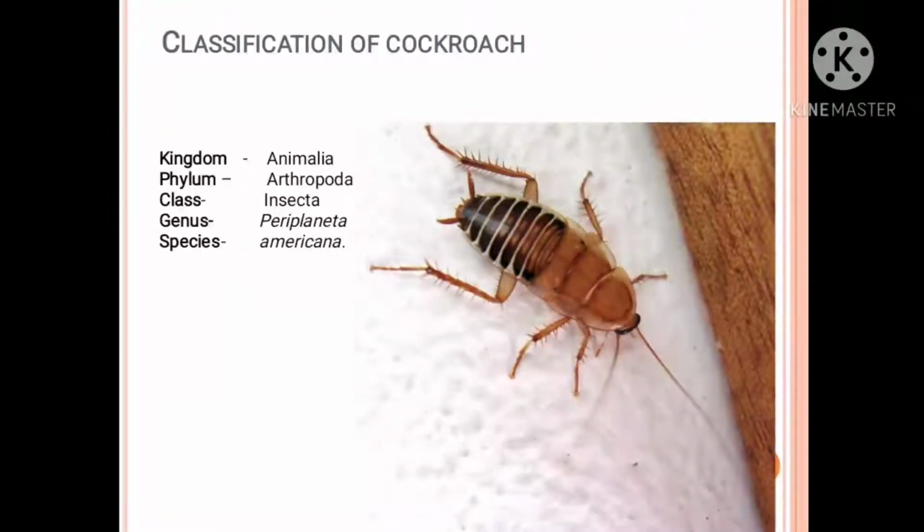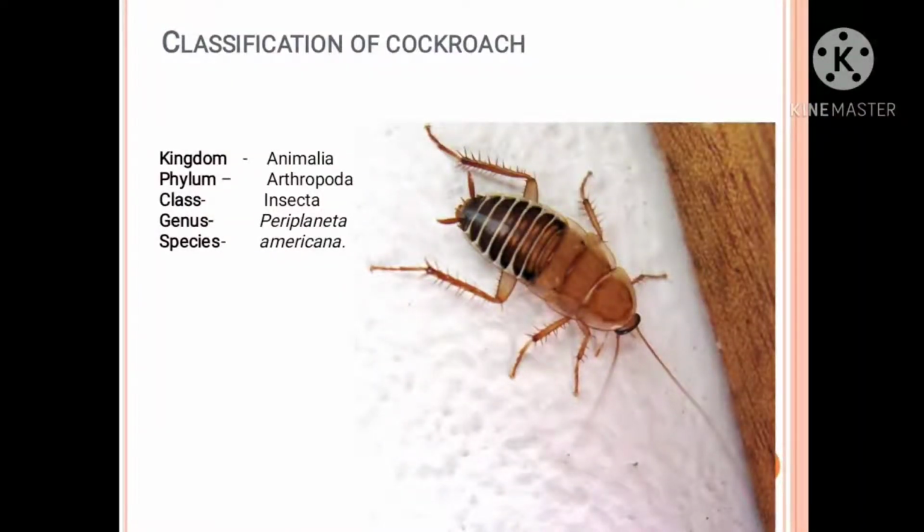Now the next thing, this cockroach belongs to the class Insecta because 2 pairs of wings and 3 pairs of walking legs are present, like insects. That's why they belong to the class Insecta. Don't worry, we are going to study this in detail in the next few topics. Now the next one, genus Periplaneta, because they are nocturnal. Nocturnal means they are night dwelling, means they come out at night only. You can see them in more number during night only. They have straight wings.